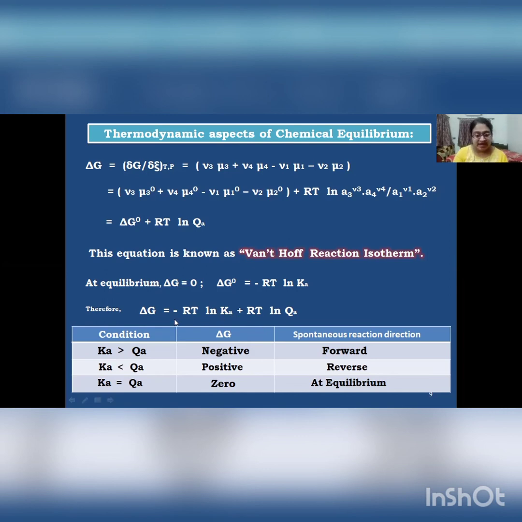So here we can have three conditions. If K is greater than Qa, then ΔG comes out to be negative, that means the forward reaction is spontaneous. If K is less than Qa, then ΔG is positive, that means the reverse reaction is spontaneous. And if K equals Qa, then ΔG is 0, that means the reaction is at equilibrium. So thus far we have covered the very basic concepts of thermodynamics.